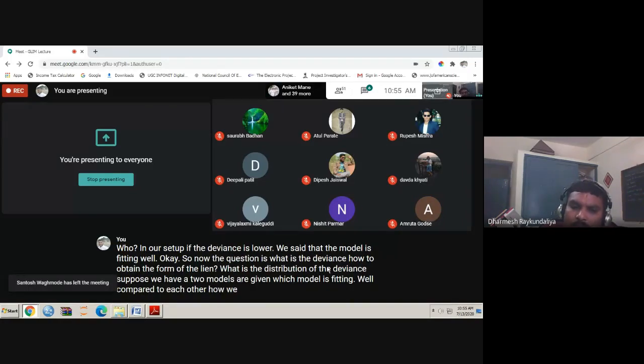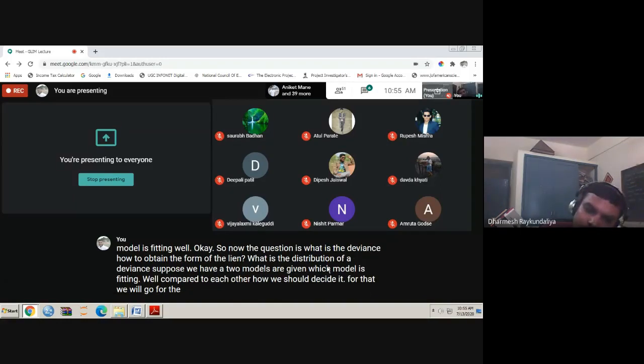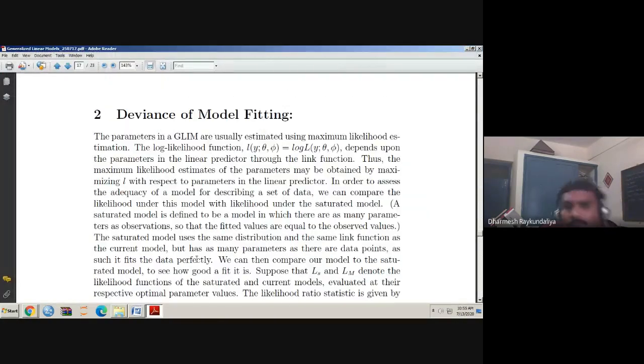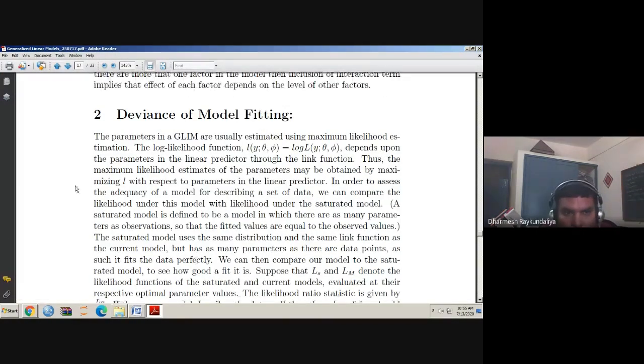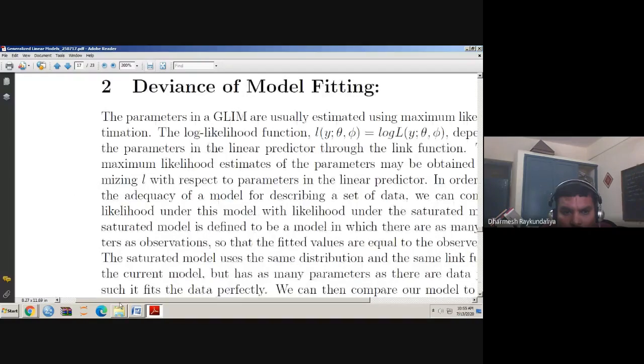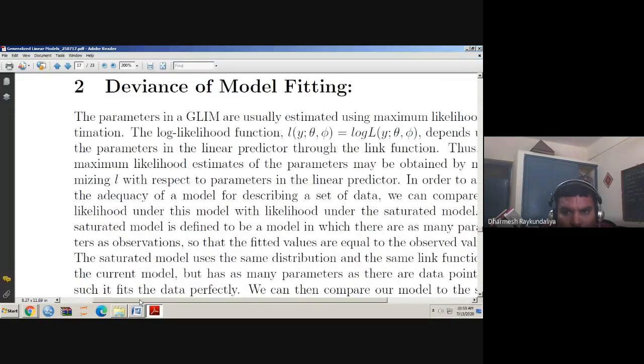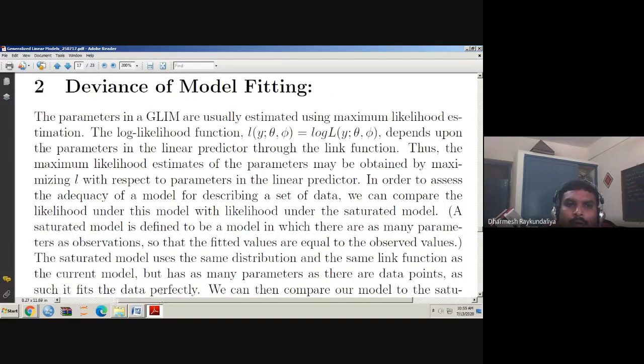For that, we go for the concept of deviance, the deviance of model fitting.